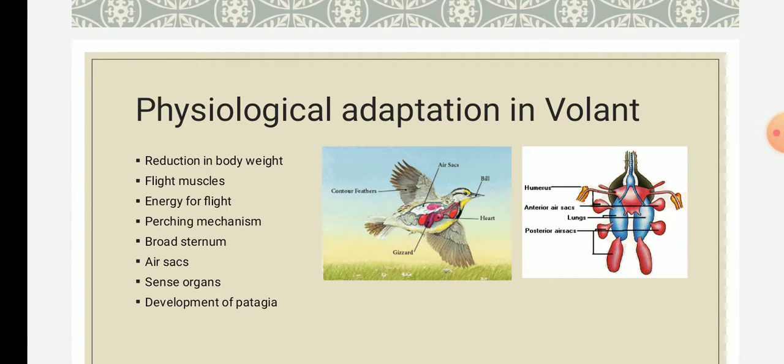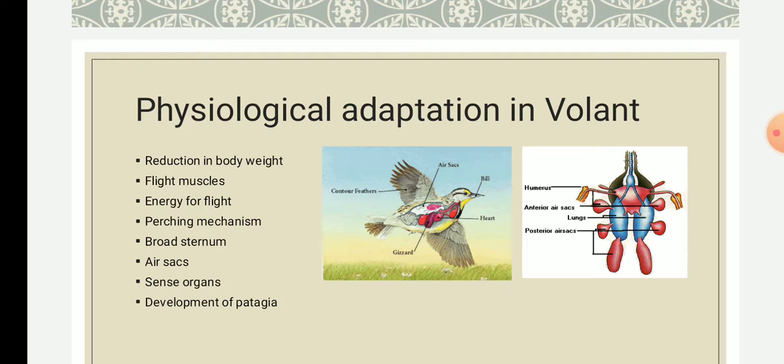Next point is the development of patagia, which comes under the other type of flight, the passive or gliding type. The patagium is a fold of skin present between the forelimbs and the hind limbs. For example, in flying lizards, that is the dragon, the patagium extends on either side of the trunk and is supported by the 5th to 7th pair of long ribs.